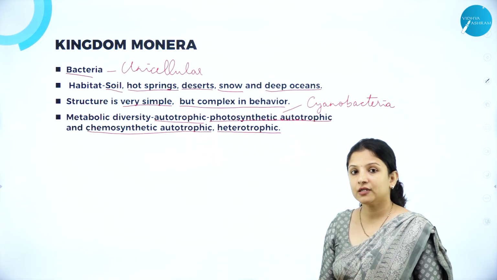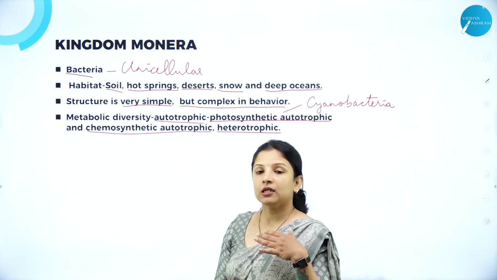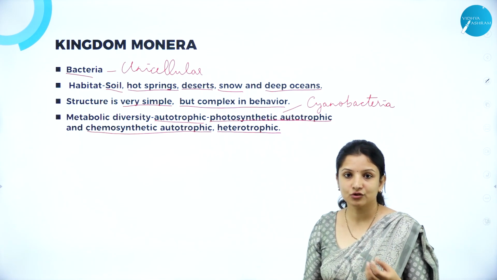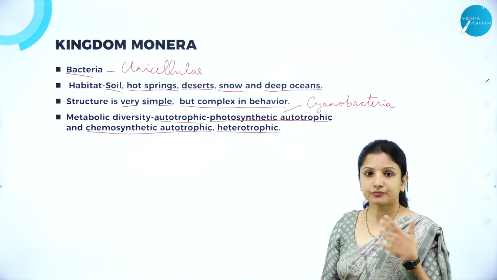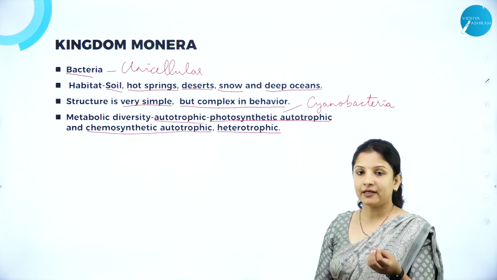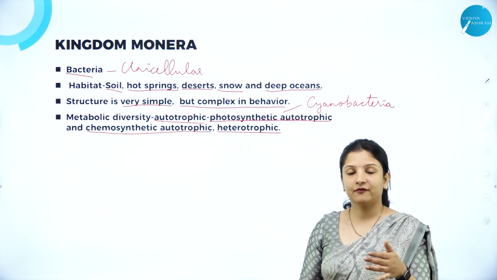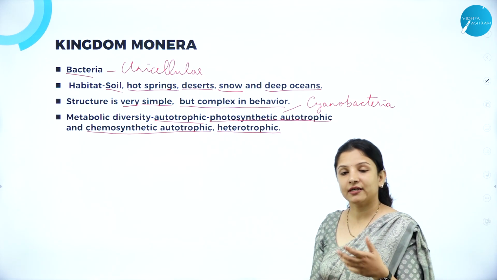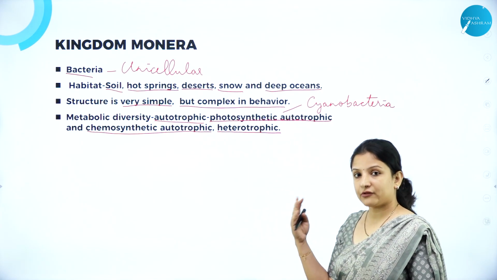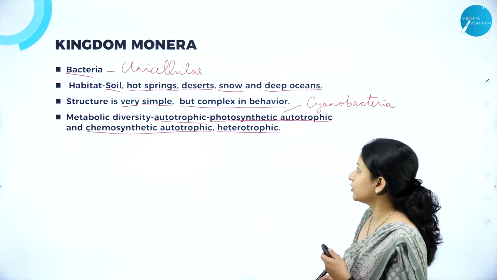If they are heterotrophic, they can be pathogenic, wherein they can cause diseases in human beings, in animals, that is farm animals, pet animals, and they can also cause diseases in crop plants. Like we have cholera, typhoid, tetanus, and also diseases in crop plants, for example, citrus canker. It is a disease caused in citrus fruit plants. So therefore they can be pathogenic or parasitic as well. So this is about the general characteristics of Kingdom MONERA.